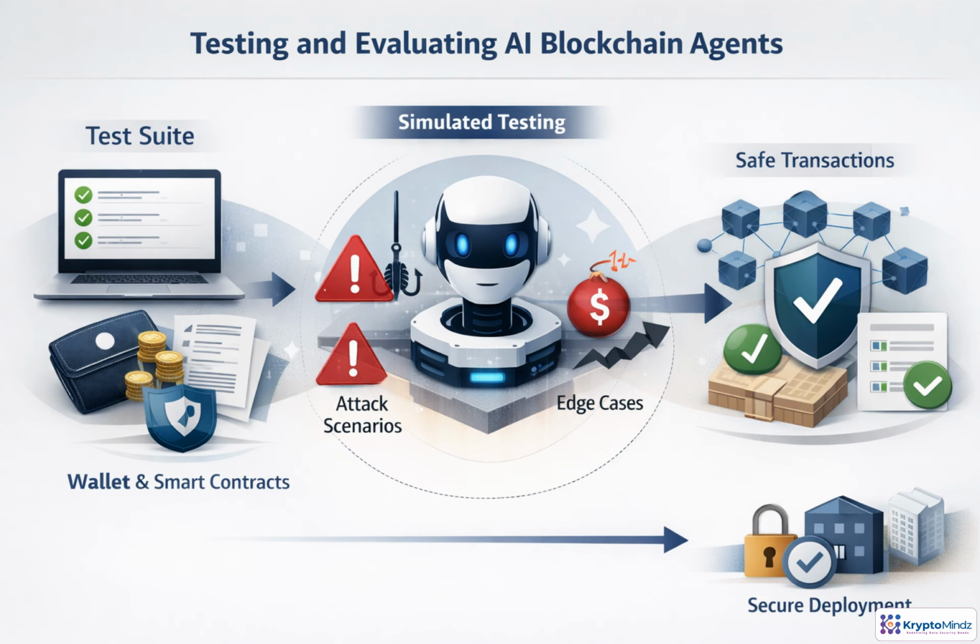Before an AI agent touches a wallet or smart contract, we need evidence that it behaves safely. In this section, we'll test tool calls, transaction logic, policies, attacks, and edge cases, so deployment feels controlled, not hopeful.